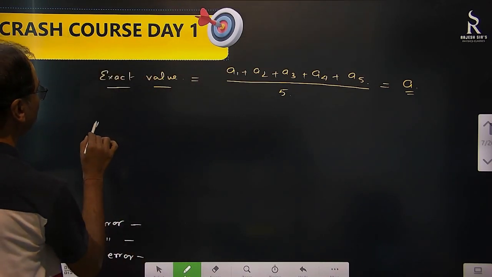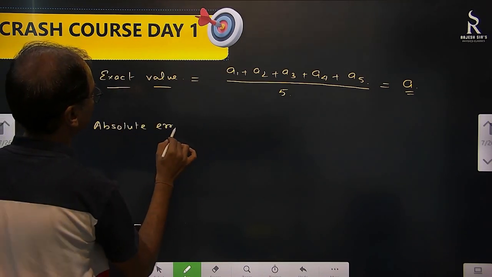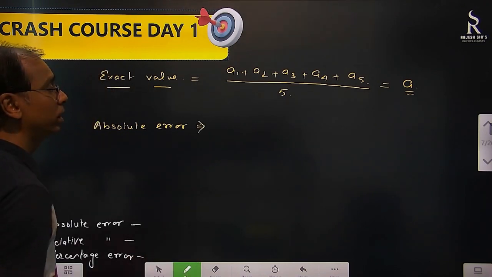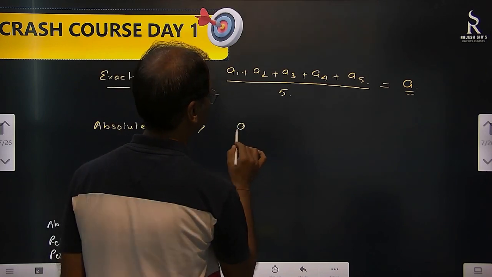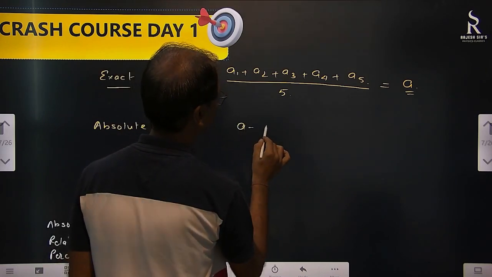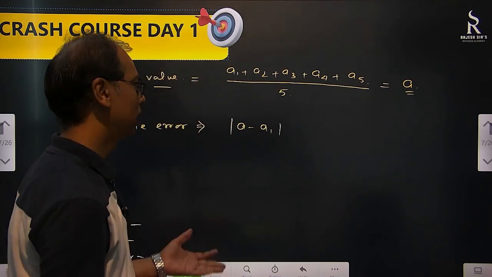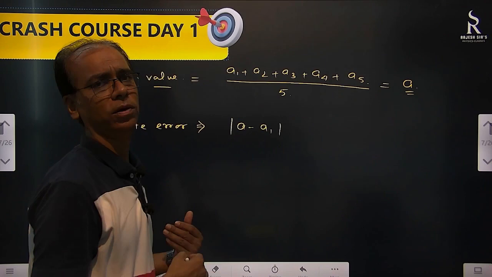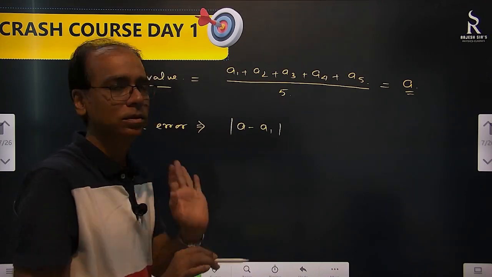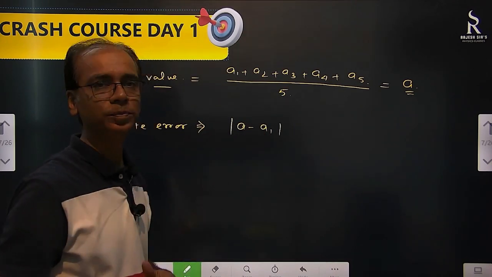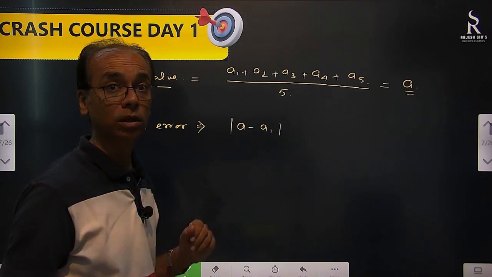Now absolute error is what? Absolute error means in the first reading, what error you made, how much is the error? Say A minus A1 or A1 minus A. It doesn't make any difference to us. Whether you found more value or less value, it doesn't make any difference. Error is always written like this. So A minus A1, that's the absolute error in the first reading.